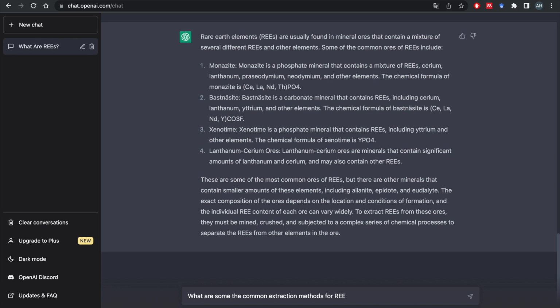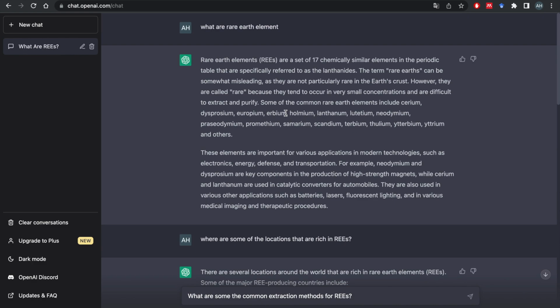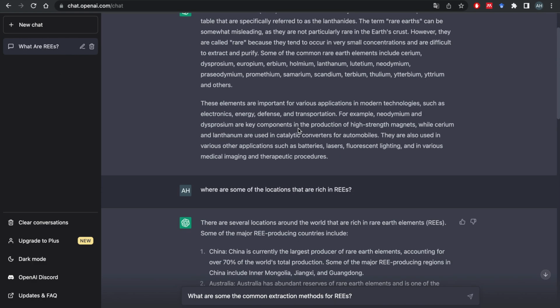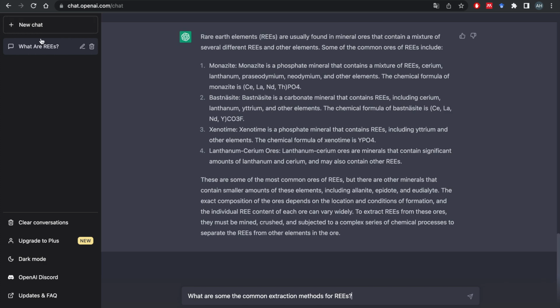Another good thing about this tool is that it remembers your previous conversation. You see here, I have a tab, I have a chat. It says, what are rare earth elements, which is the first question I asked. If you open a new chat here, that will be another conversation. But under this chat, it remembers all of our previous conversation. That makes it more efficient to interact with.